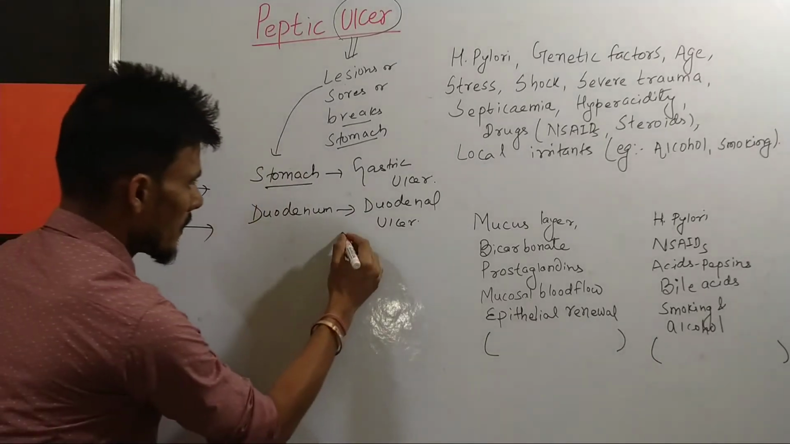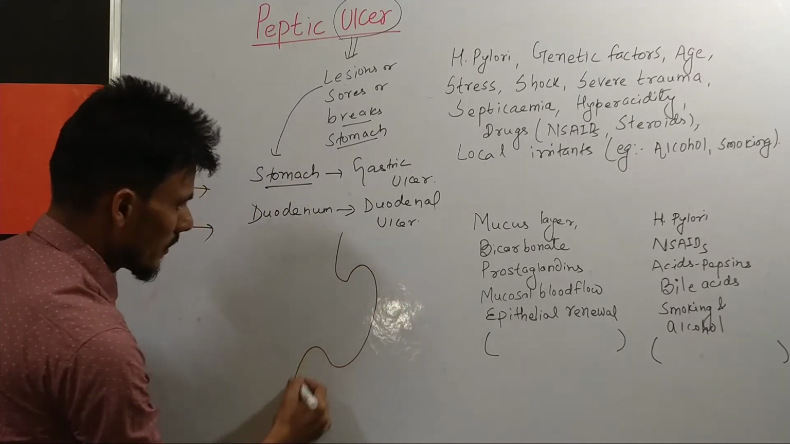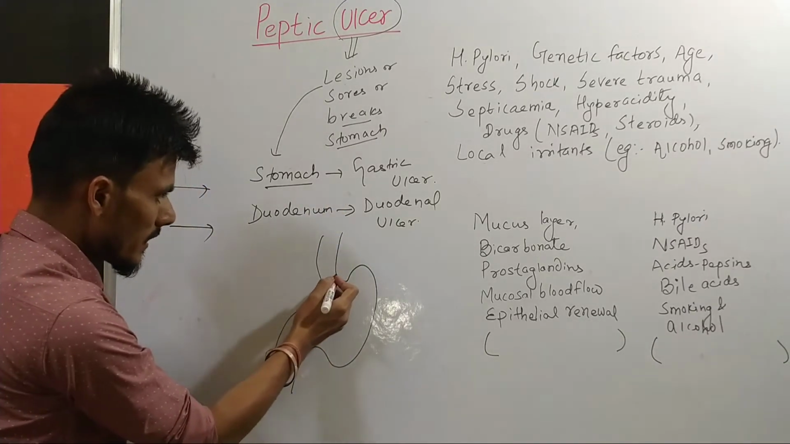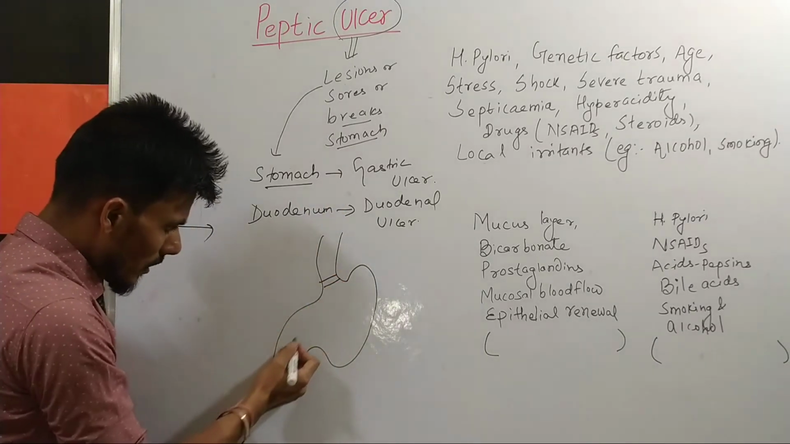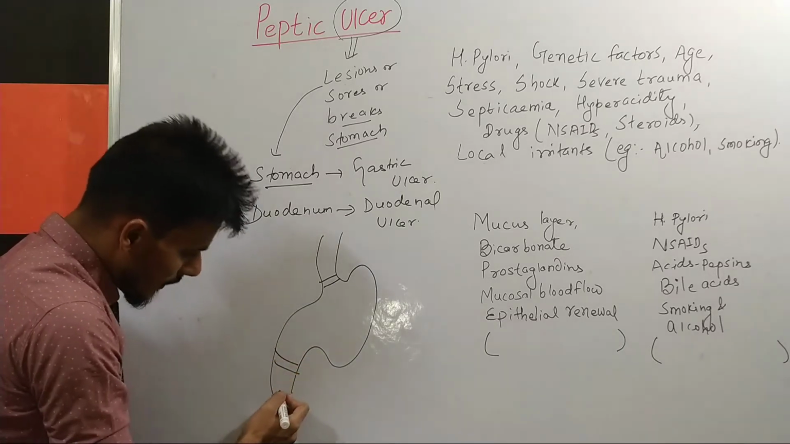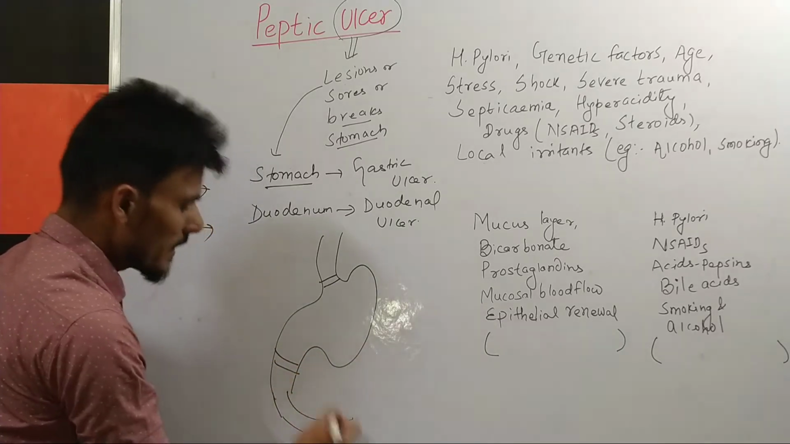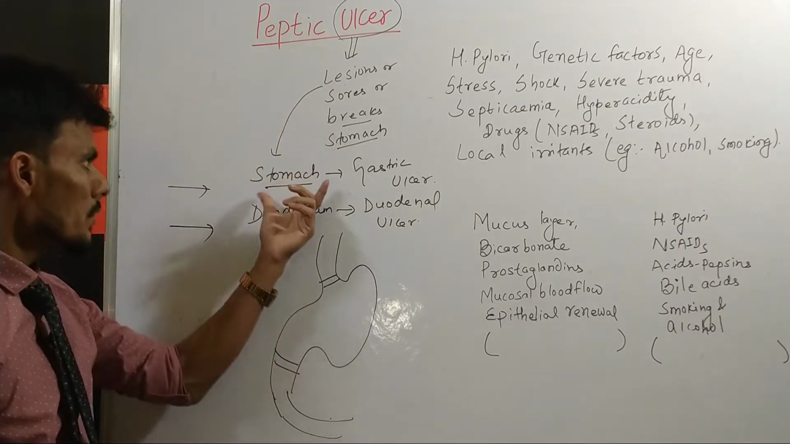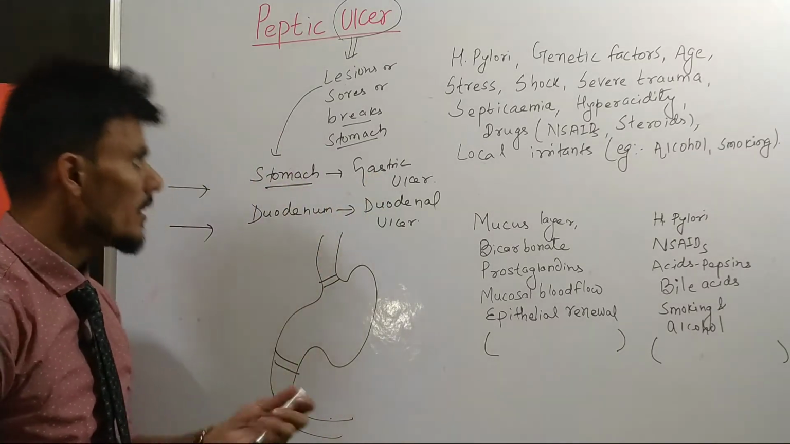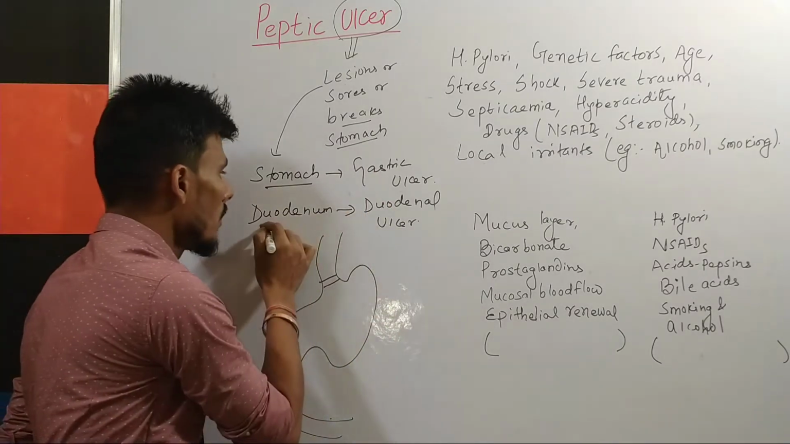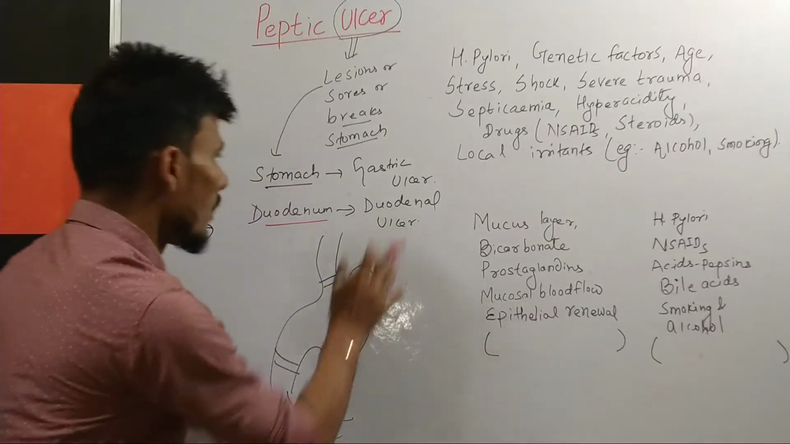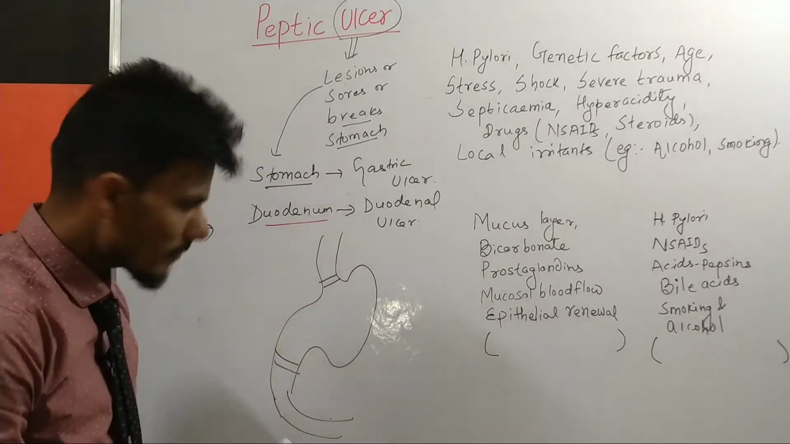Because if you see the structure of the stomach, it's like this, right? Starting with the esophagus, and there is a cardiac sphincter, and there's a pylorus and pyloric sphincter, and it is continuous with the small intestine, that is the duodenum. So when the lesion is present on the stomach, it is a gastric ulcer, and when the lesion is present on the duodenum, the upper part of the intestine, then it is the duodenal ulcer.